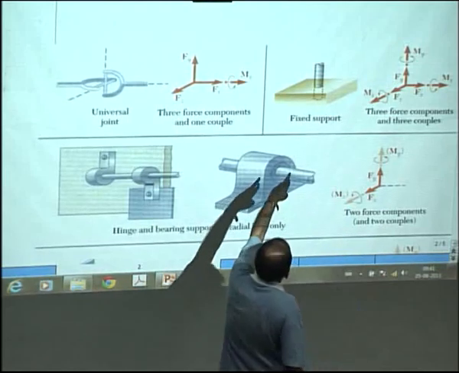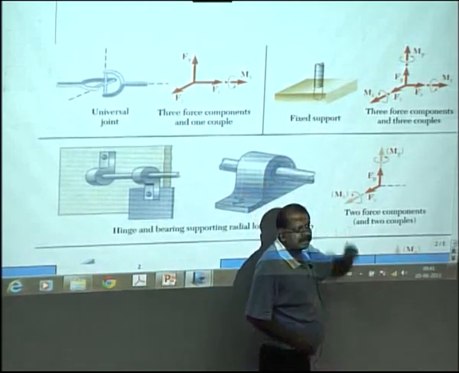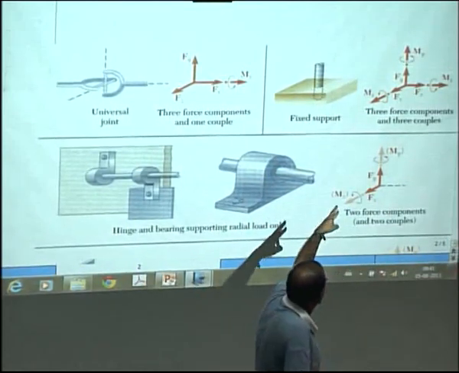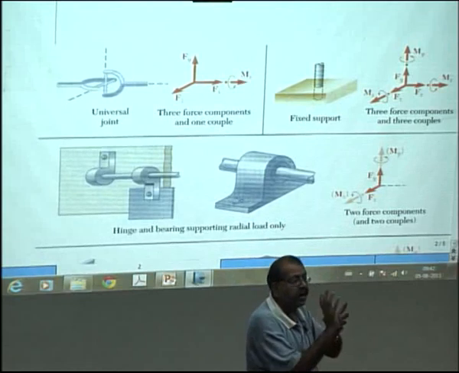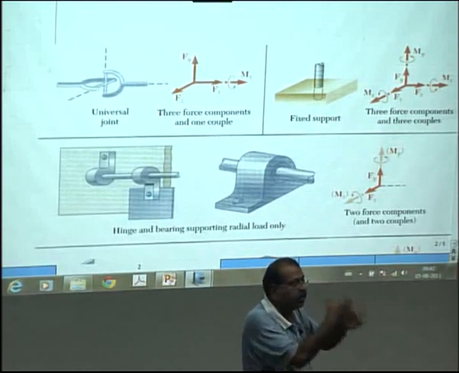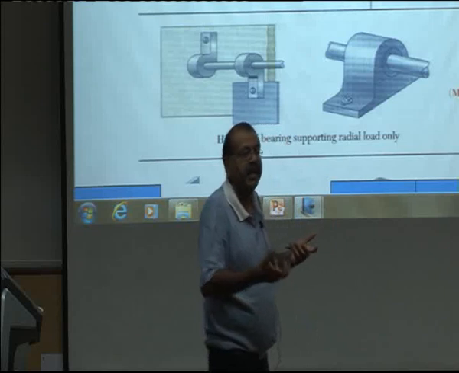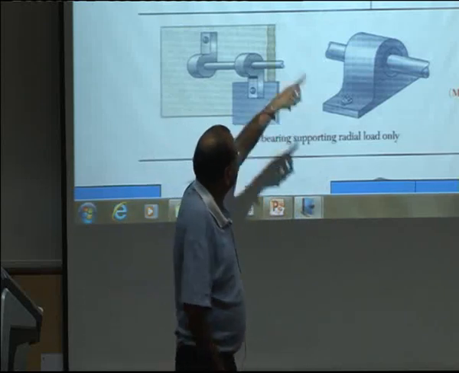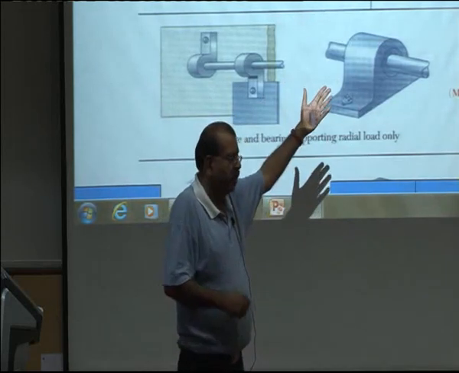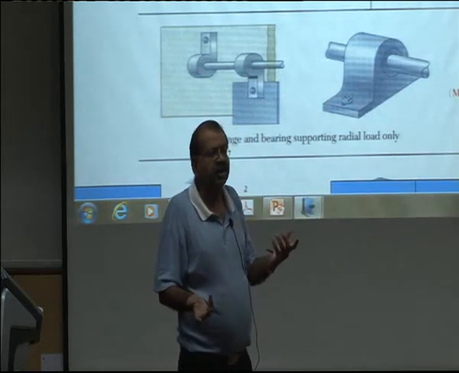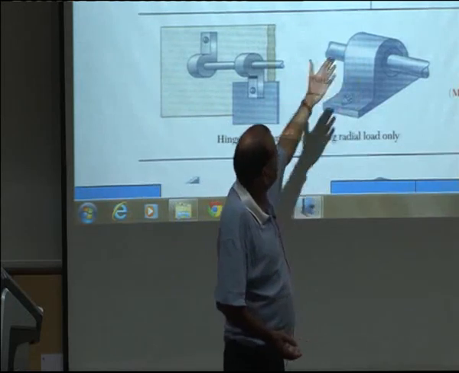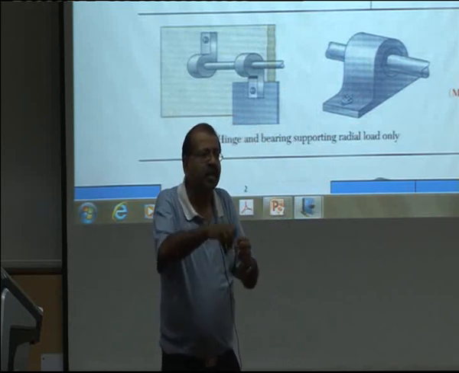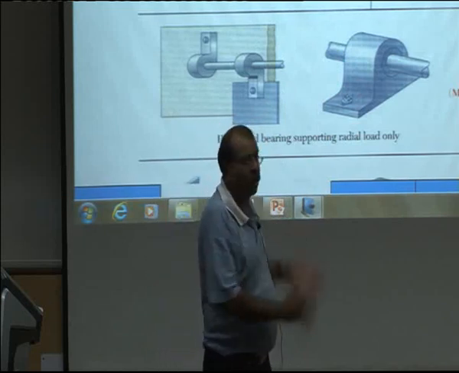So now in this case, when I try to move the body along the x, y, or z axis, no linear motion is allowed, so I will get fx, fy, fz. Similarly, if I try to rotate the body about the x, y, or z axis, I do not get any rotary motion. The joint prevents that. So if the joint is preventing a rotary motion, it will provide a moment in that direction. So we will have mx, my, mz, fx, fy, fz. These will be the forces and moments being provided by the support on the body.